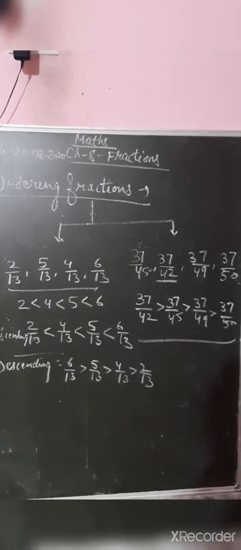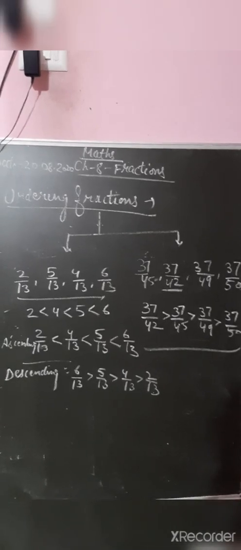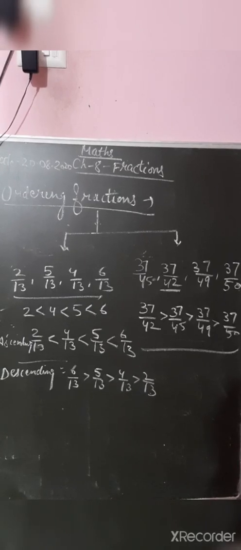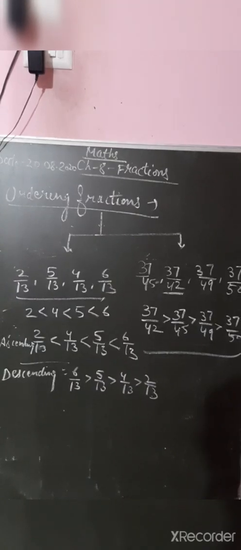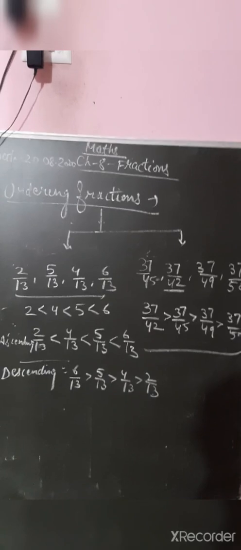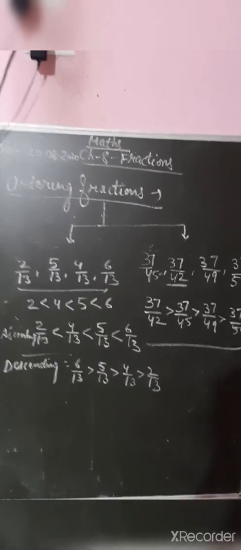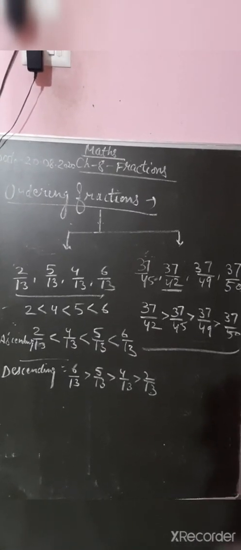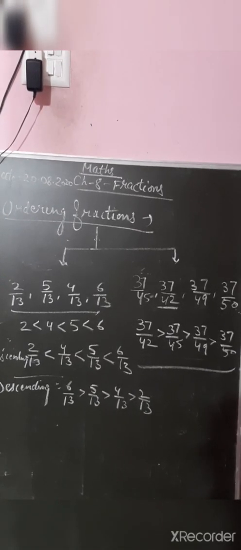The second condition was comparing fractions with the same numerator but different denominators. In that case it is the opposite of the first case, right? The fraction with the smaller denominator is greater. If the denominator is small, that fraction is greater. So we have to compare 45, 42, 49 and 50. 50 is the greatest denominator, but that fraction will be the smallest. Then 49, and that fraction is again smaller than the one before. So it is opposite of the first example.